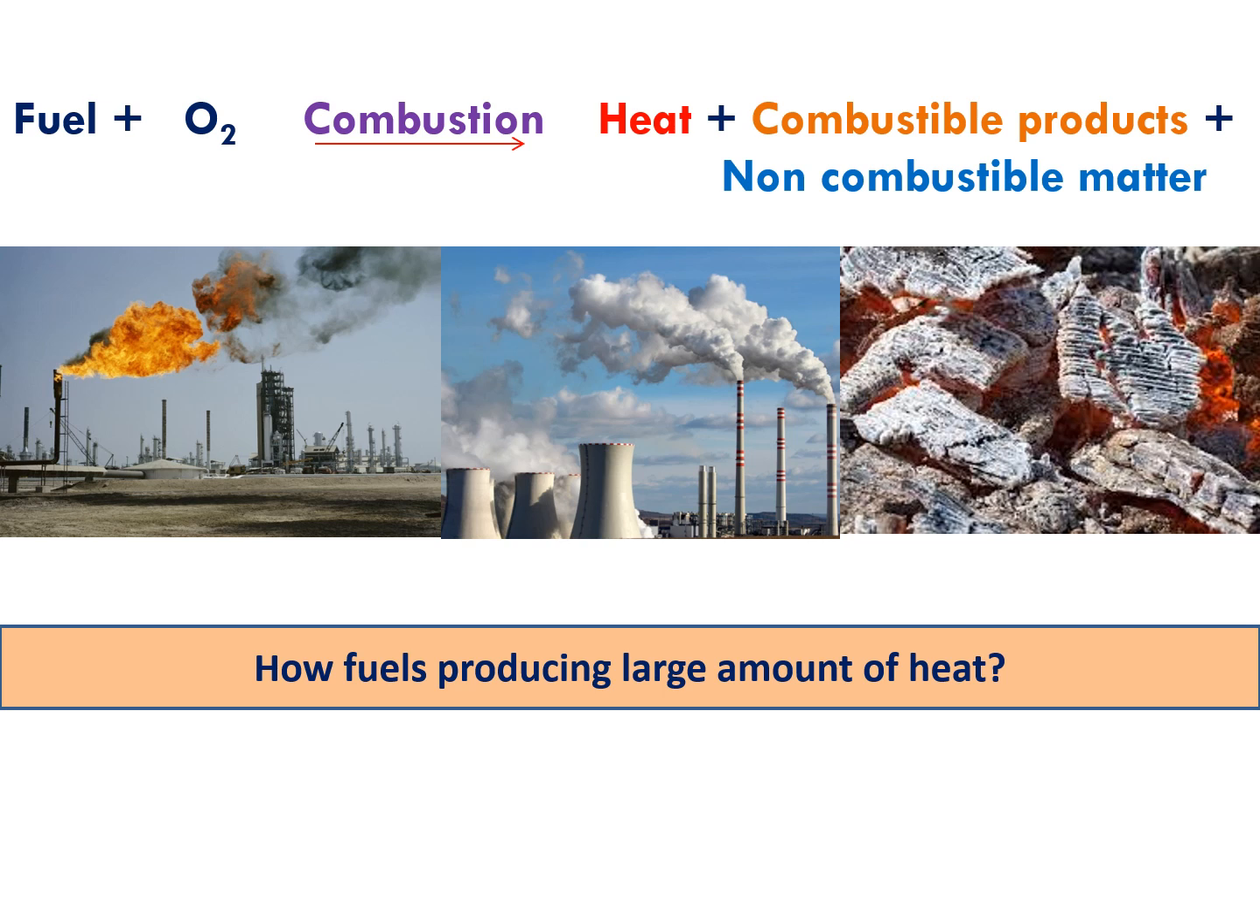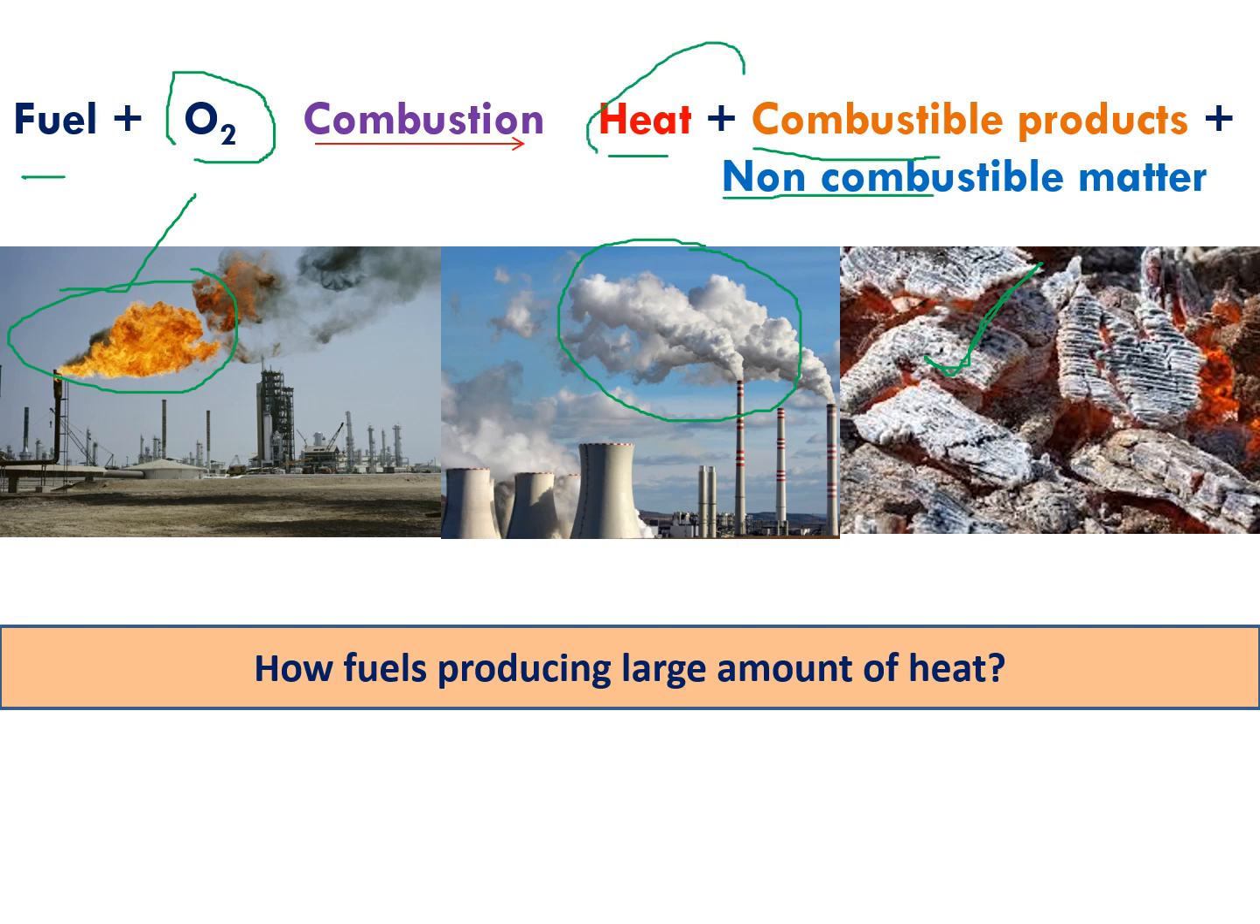You can see here, when the fuel is burned in the presence of oxygen, it produces a large amount of heat energy. Along with the heat energy, it also produces combustible gases and non-combustible matter like ash. When we burn wood, it also produces heat energy and gases like CO2, and ash at the end of the process. So these are the main things you need to remember: combustible gases, non-combustible matter, and heat energy. This non-combustible matter is called ash.